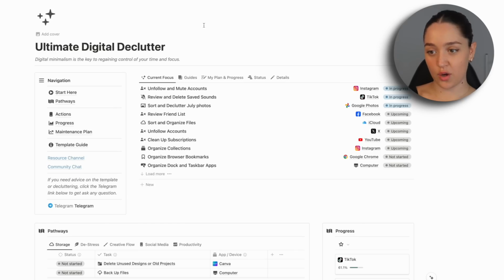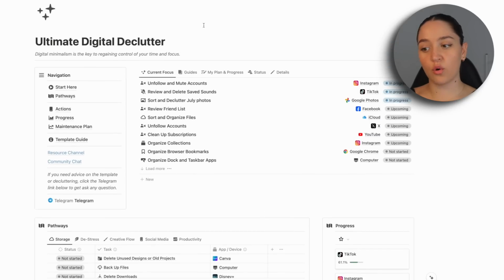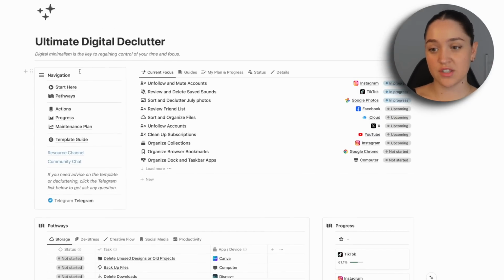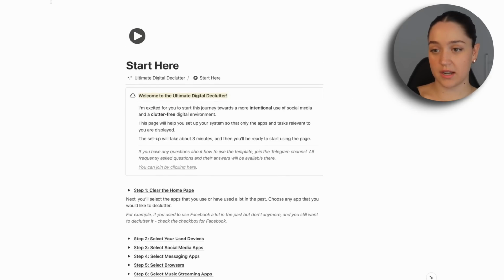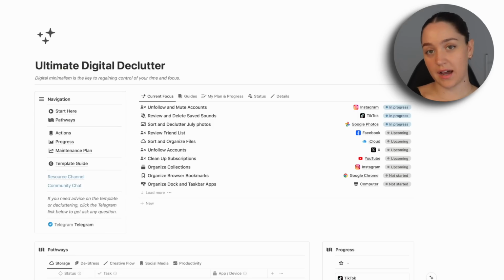Okay, so this is currently my own digital declutter page, updated with all the tasks that I'm currently working on. And the page kind of has 4 sections. So first of all, we have the little menu of the different features that you can get. We have the Start Here page for when you're first getting the template and you need to set it up. We have the Pathways page, which are personalized guides to get you started on the declutter based on what